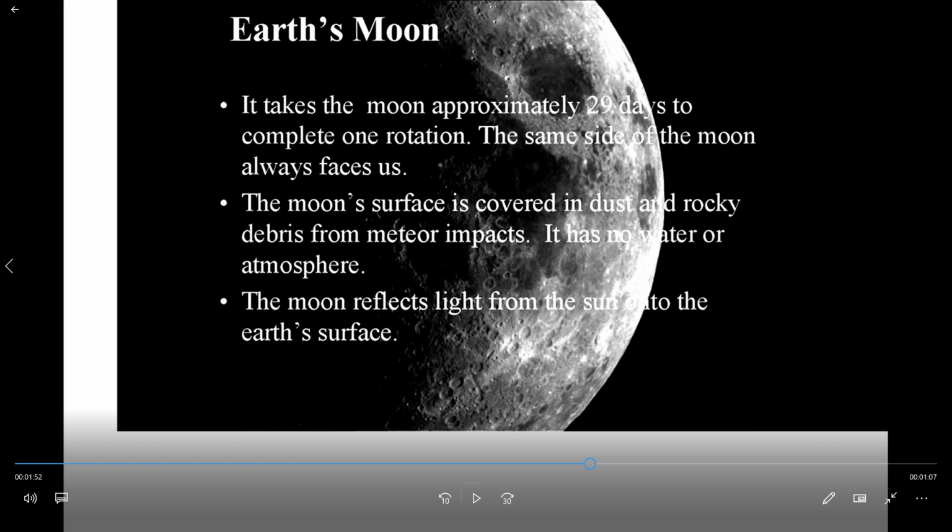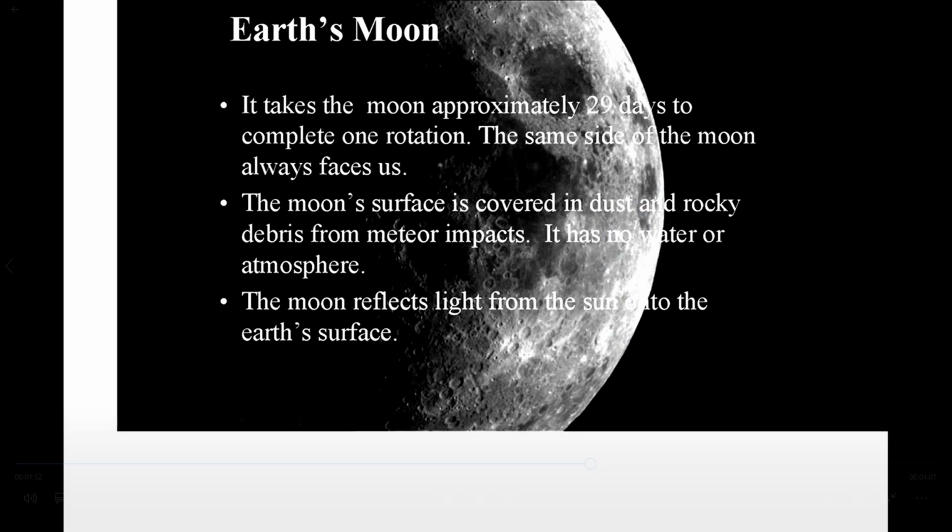Third point, the moon reflects light from the sun to the Earth's surface. So this is the way we get the light. Next slide we will see.